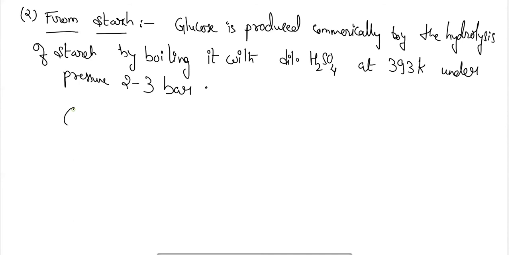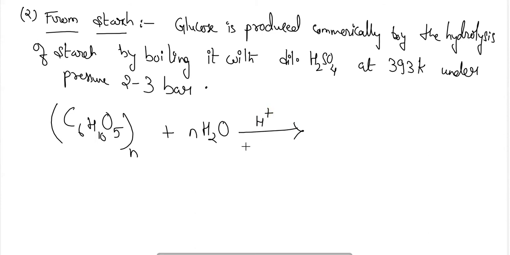So the reaction here, it will be C6H10O5, that is starch, having n number of the monosaccharide here, C6H10O5. It is hydrolyzed in the presence of dilute sulfuric acid at 393 Kelvin and 2 to 3 bar pressure. So here the formation of glucose will take place, C6H12O6.